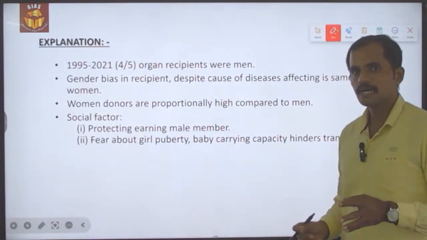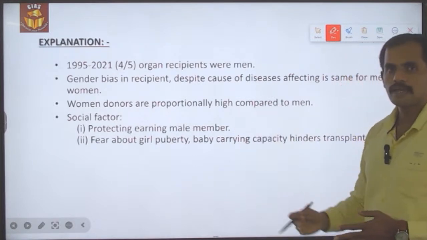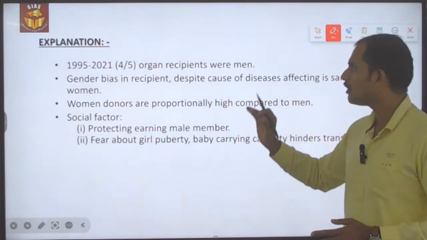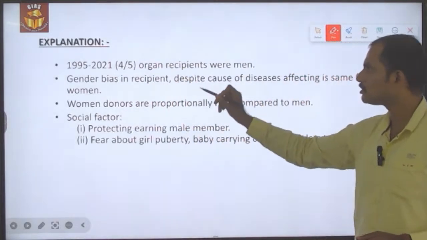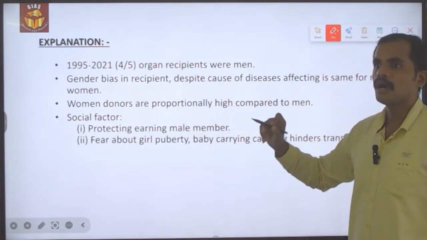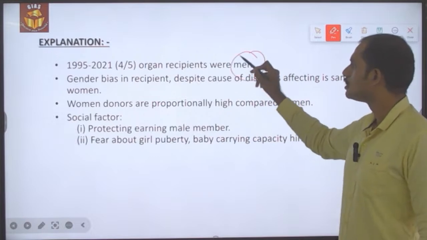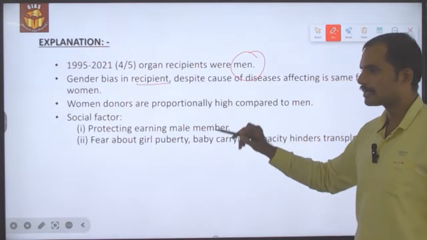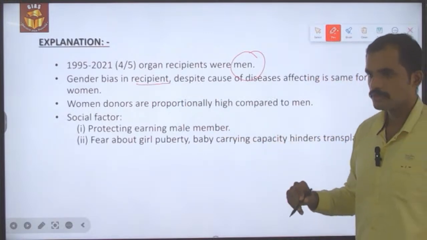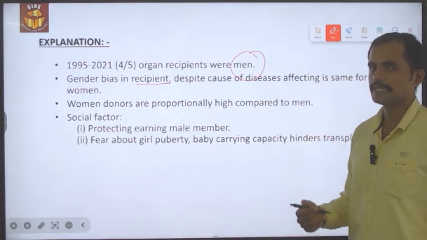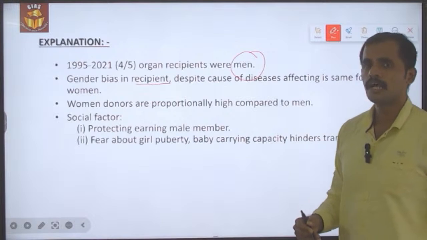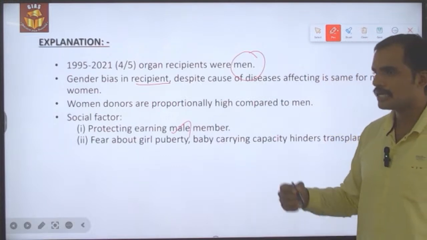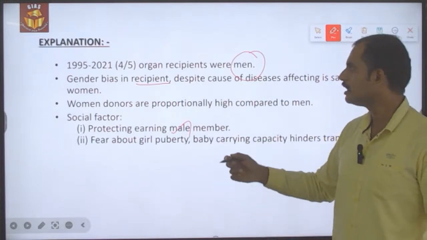So according to the data that has been released by NOTTO, that is the National Transplantation Agency, an apex body of Government of India, what it has said is that between 1995 to 2021, 4 out of 5 organ recipients are men. So what the experts are saying is that there is a gender bias in recipients of the organ because of the negative attitudes prevailing in society, like the patriarchal system, and so like protecting the earning male members, the male members in the family are given priority in accessing the organ